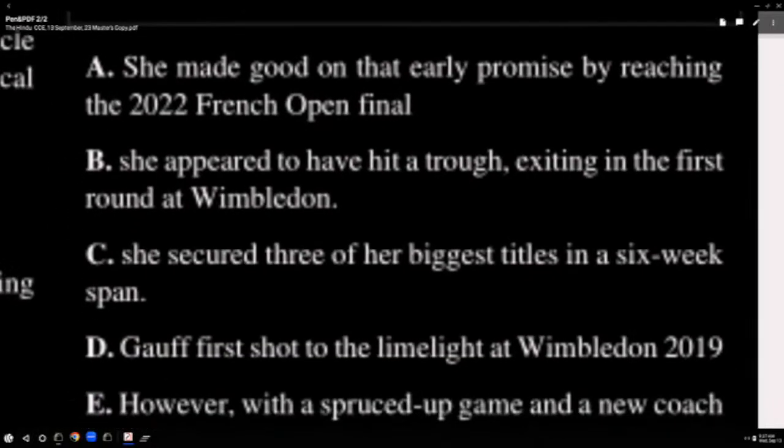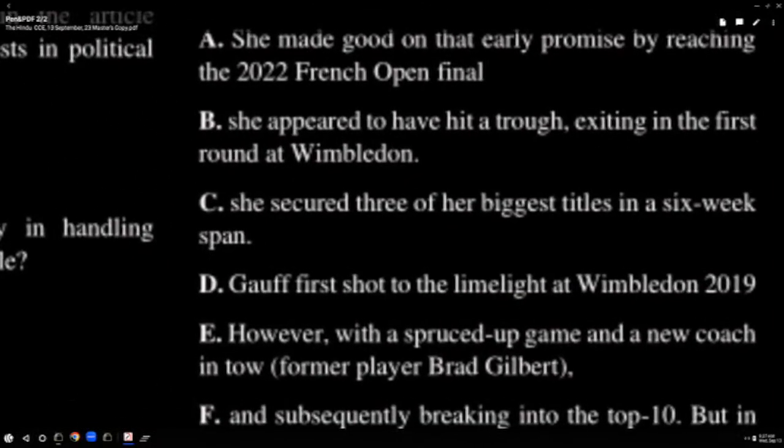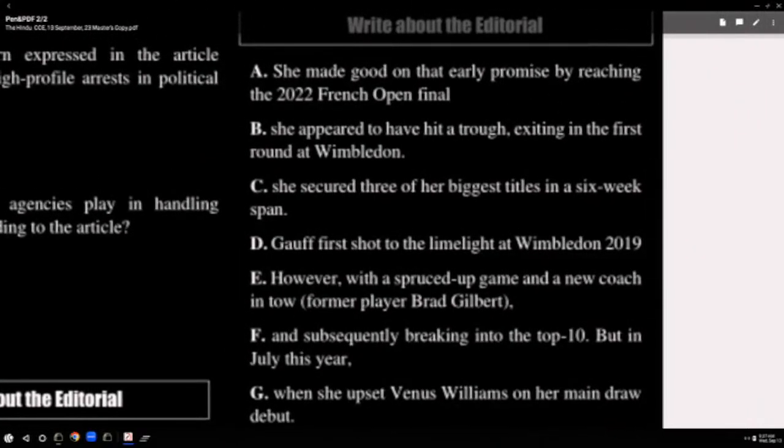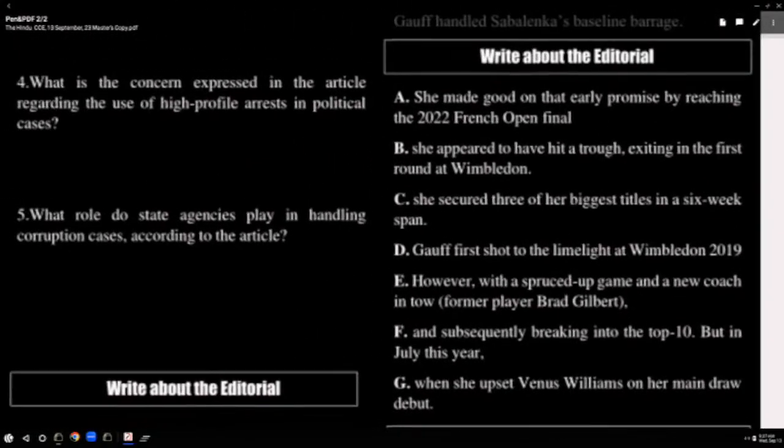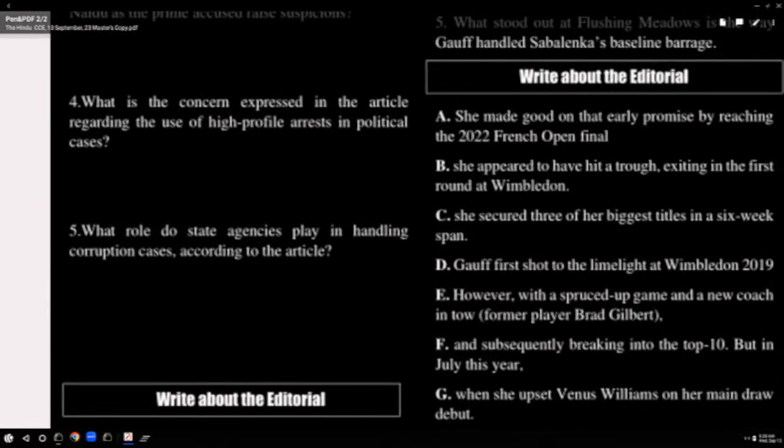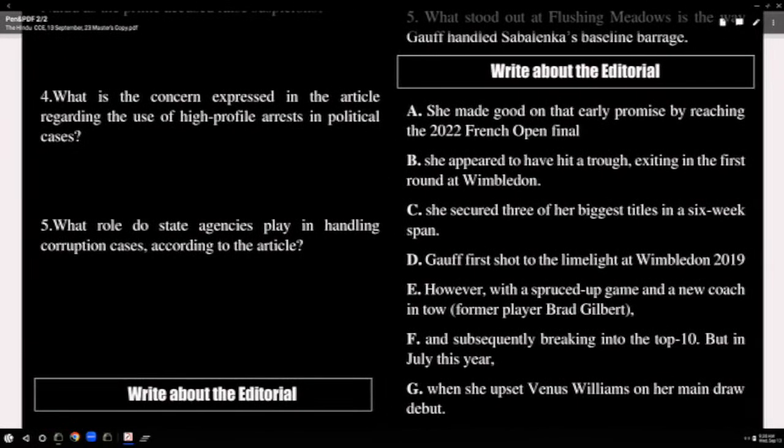This is about a para jumble. How many parts are there? Seven parts, but you should get it. You have the handout, so try to get the first one. To get the first one, take the elimination approach. She made good on that early promise, but who? We have to start with the noun. And she, again, a pronoun cannot be the first one. A cannot be the first one. B cannot be the first one. C cannot be the first one. E cannot be the first one.